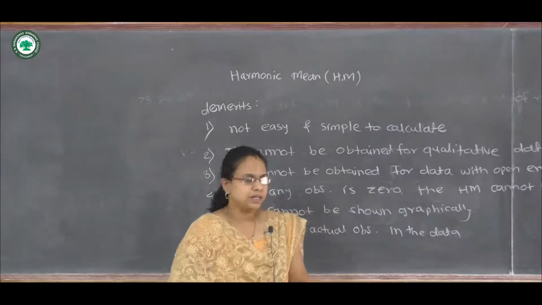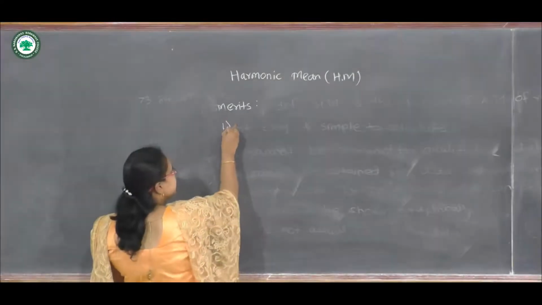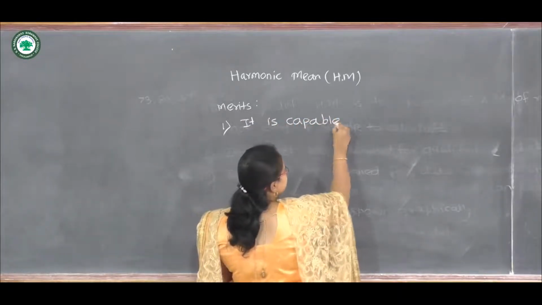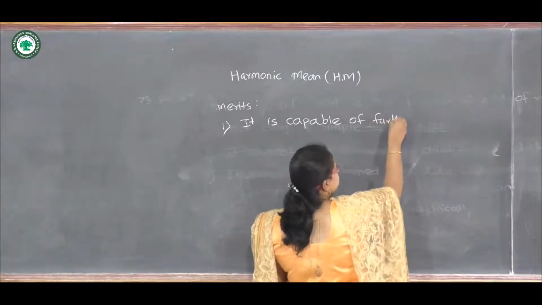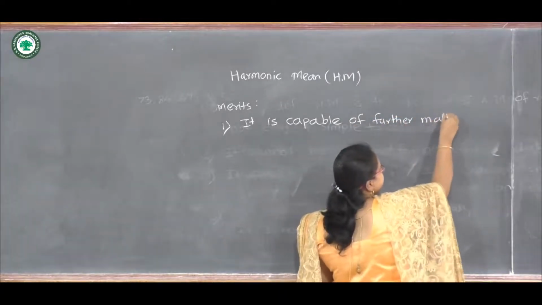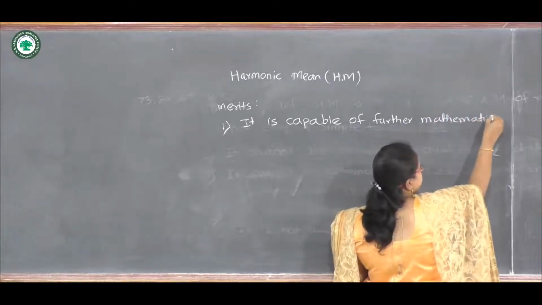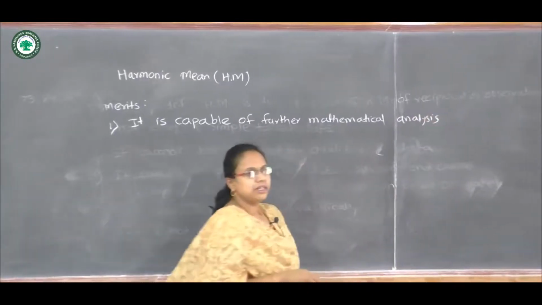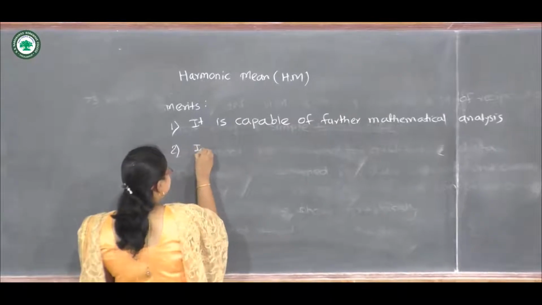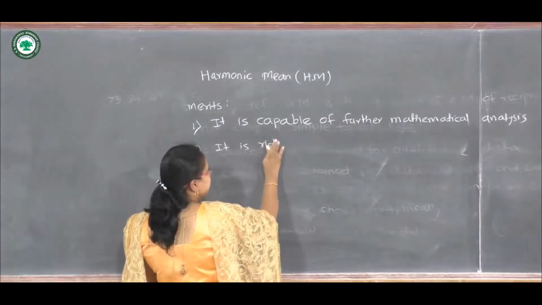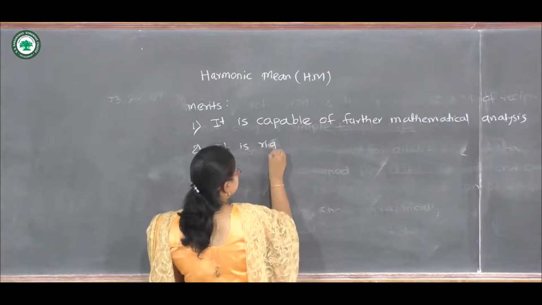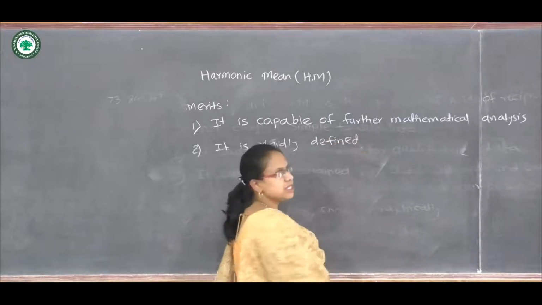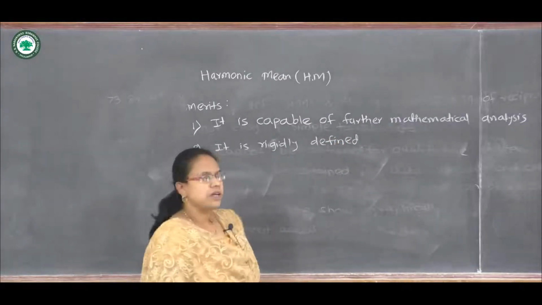There are certain merits also. The first merit is it is capable of further mathematical calculations or mathematical analysis. Then it is rigidly defined. So these are certain merits of harmonic mean.